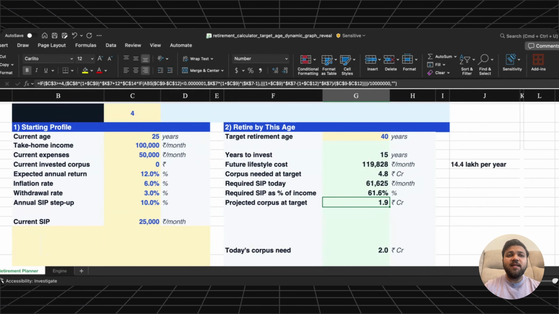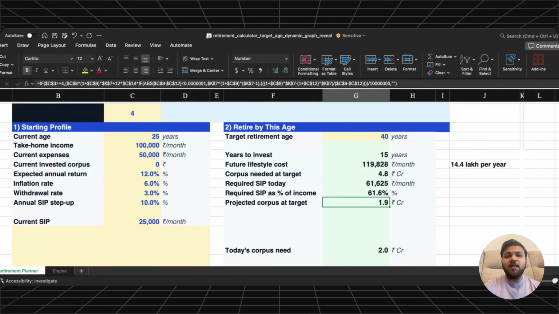But instead of investing 80,000 per month with a 5% step up, if they invest roughly 62,000 per month with a 10% yearly step up, that takes them to the retirement goal. That is still aggressive, but it is much more realistic than the 80,000 per month that we were talking about before. So the real answer is this: retiring at 40 is possible only if income grows fast, lifestyle does not grow at the same speed, and the SIP increases aggressively every year. And this is the real lesson from this example. You do not get to randomly choose your retirement age. Your money habits choose it for you.